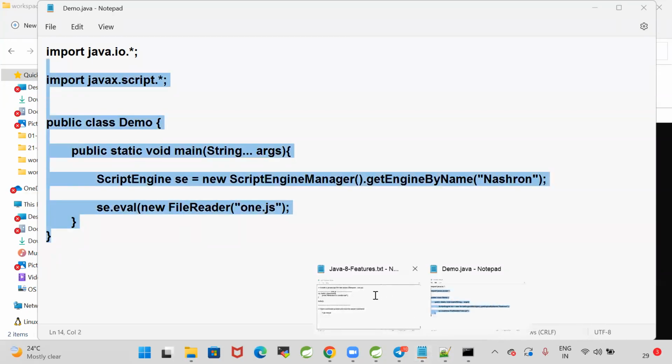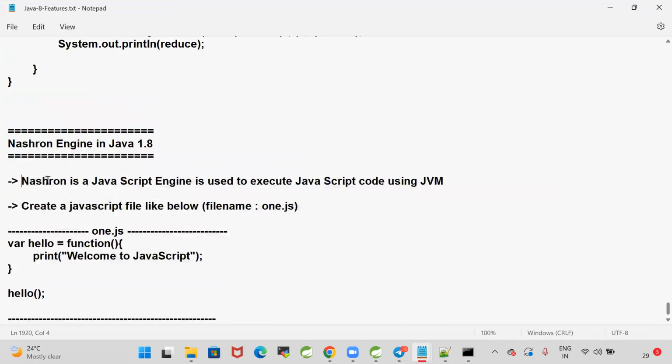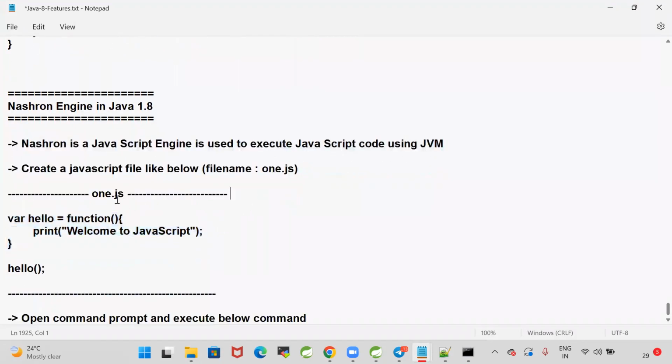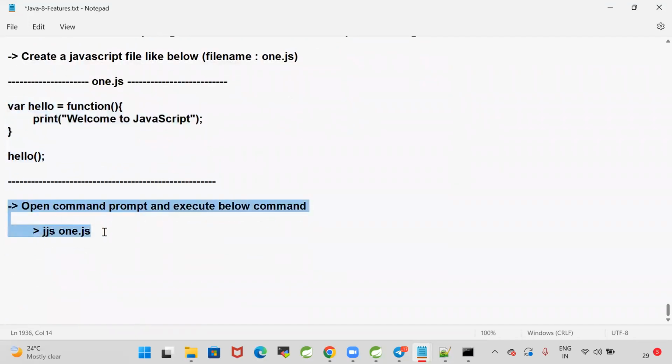So what is the purpose of the Nashorn engine? Nashorn is a JavaScript engine which is used to execute JavaScript code using JVM. So here I'm creating one JavaScript file and saving it with .js. Java files have .java as the extension; JavaScript files have .js as the extension. I'm using 1.js, where I'm writing a function. That function is stored in a variable and I'm calling it in the JS file. I directly executed the JS file from the command prompt by using the jjs command. Similarly, we can execute this JS file using a Java program directly.